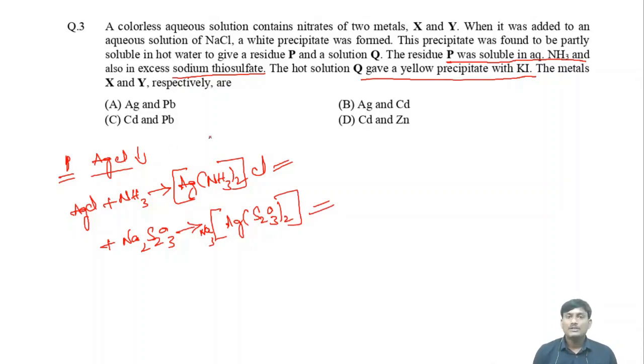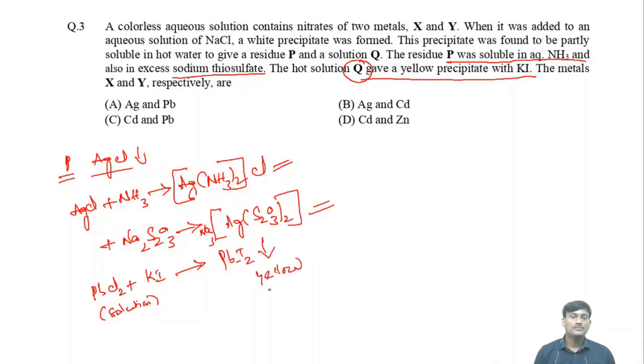And second statement, the hot solution. Okay, this is chloride, which can form yellow precipitate with potassium iodide. We know that lead chloride, when it is reacted with potassium iodide, okay, this is the solution of hot water, and there is a formation of lead iodide, yellow color PbI2. This is the yellow color PbI2. So you can conclude that the first one X is silver and the second one Y is lead. So the answer is A.